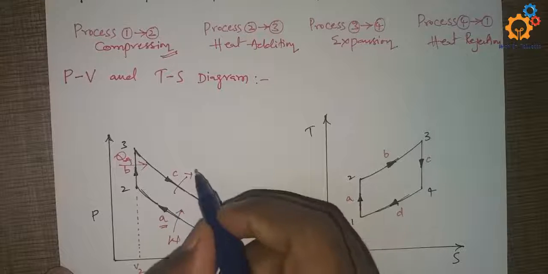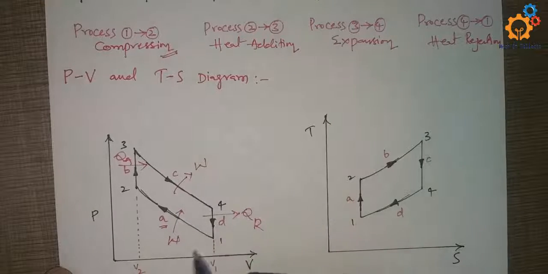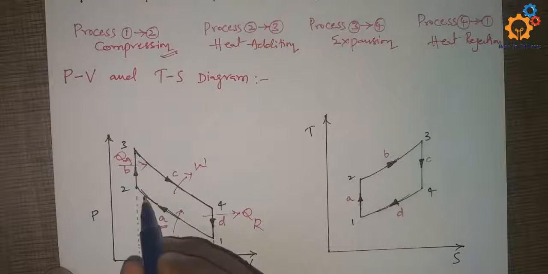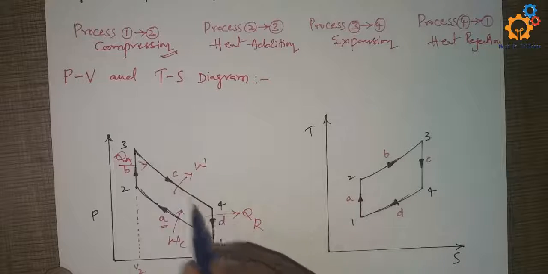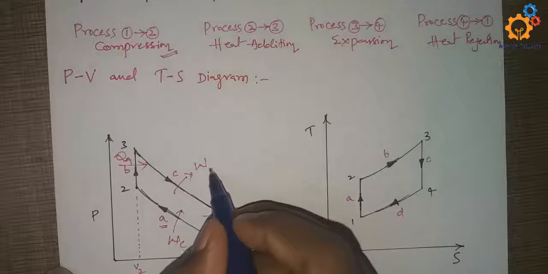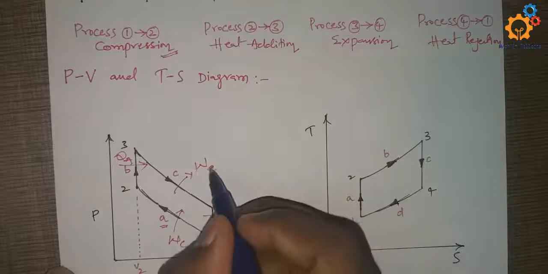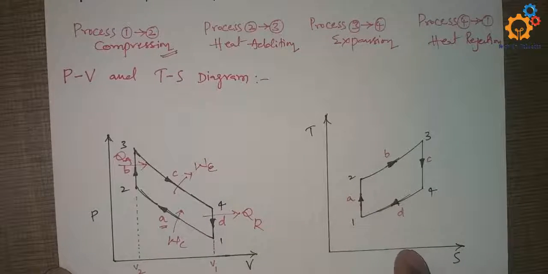In the expansion process, work will be developed. This is represented with WC, the work required to compress the gas, and from 3 to 4 work will be developed, that is the expansion work.